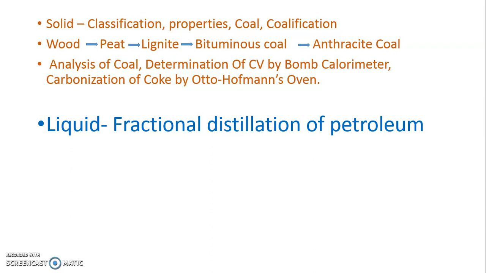After this, in class we have gone through analysis of coal. In analysis of coal, we have discussed proximate analysis. Proximate analysis is nothing but how much moisture is associated with fuel, how to calculate the presence of moisture in fuel, then the presence of volatile matter, then the percentage of ash, and finally the percentage of fixed carbon in fuel. For this, go through whatever notes or book you have from class.